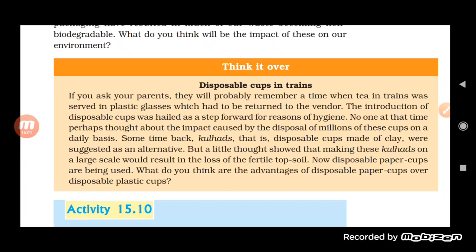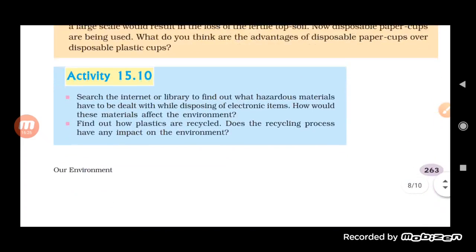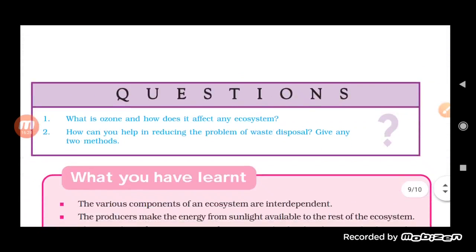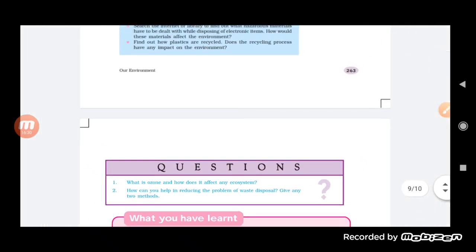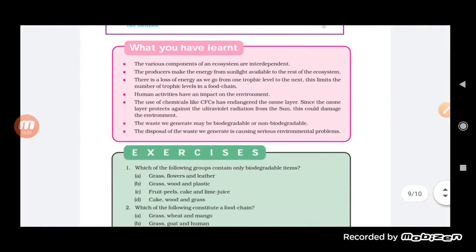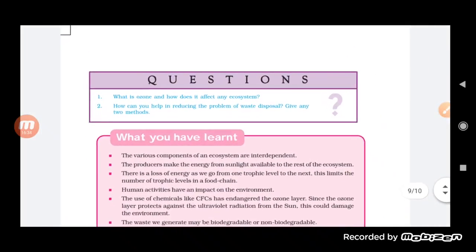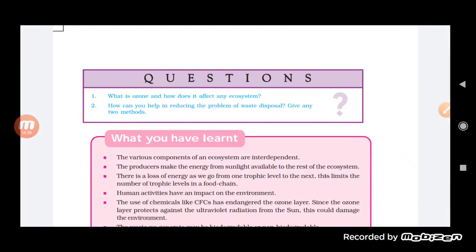Because of this reason, paper cups are preferred, and it is advantageous, as the paper cup is biodegradable, but the plastic cup is non-biodegradable. So this is about that chapter, students, on how we must be aware regarding our environment.